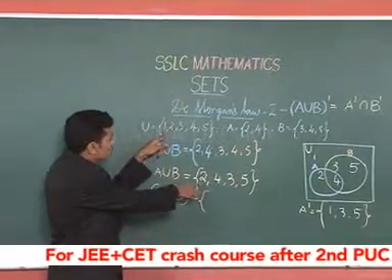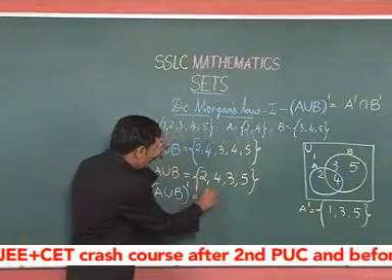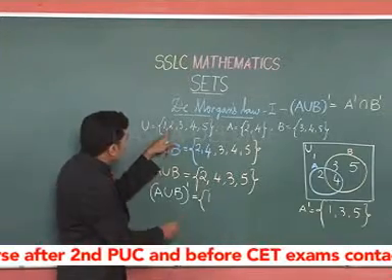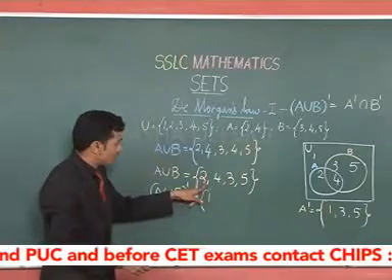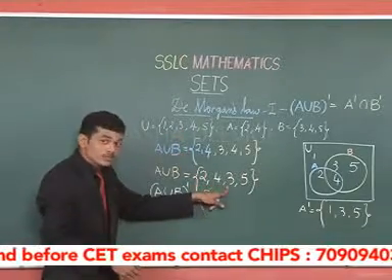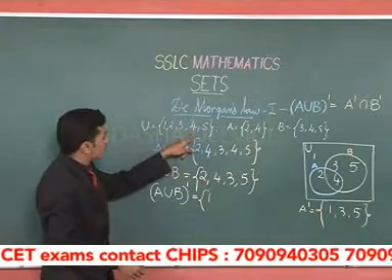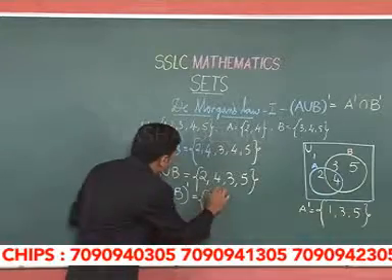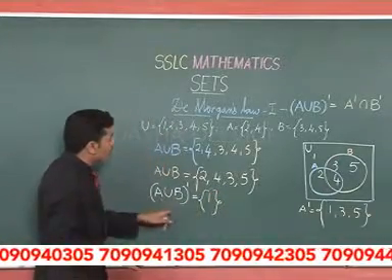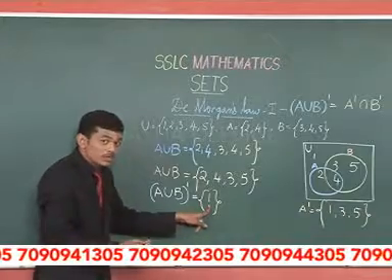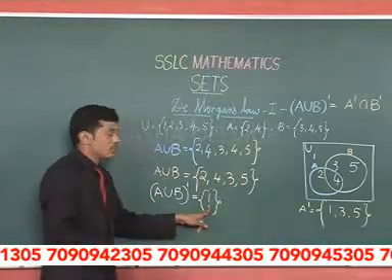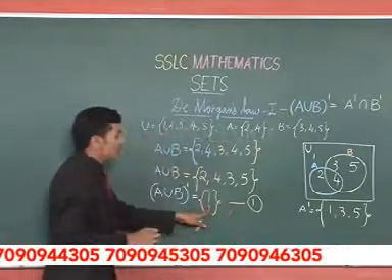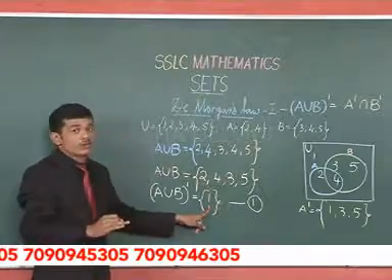So 1, is it present over here? No. So it becomes an entity of this complement set. Now 2, it is present, so we cannot take that. 3, yes, it is present, we cannot take that. 4 is also present, and 5 is also present. So (A union B) complement will give you a set, a subset of the universal set, with the entity 1. So this is the value of (A union B) complement.